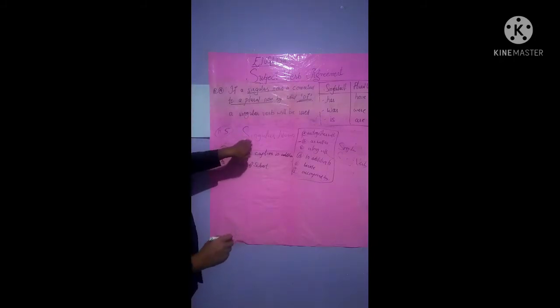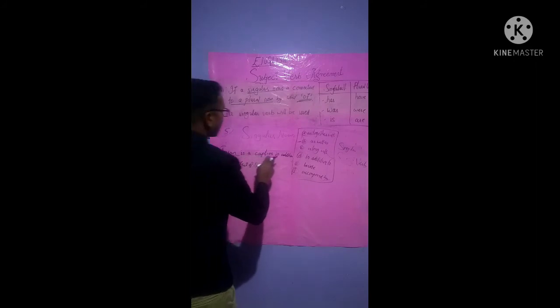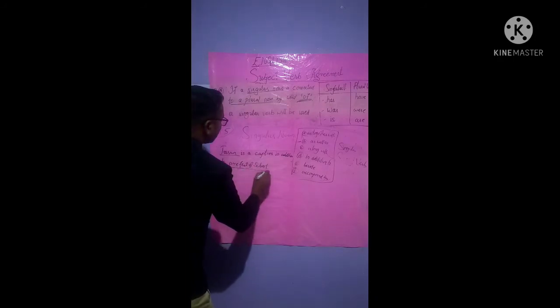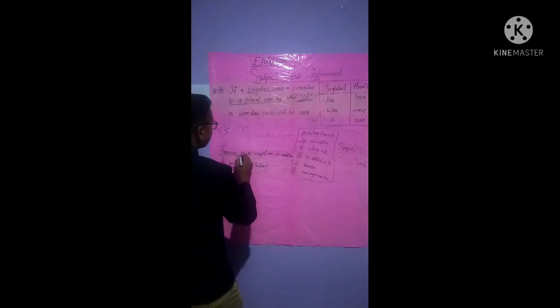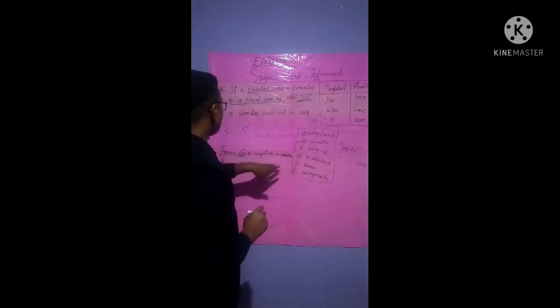See here, Tarun is a singular noun, and the singular verb is used with in addition to. Tarun is a captain in addition to prefect of school. See, two roles have been given. At that time, is is used as a singular verb. So Tarun is a captain. Also, he is a school prefect, isn't it?